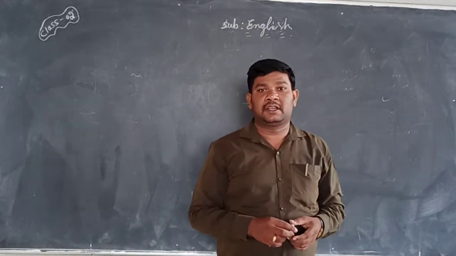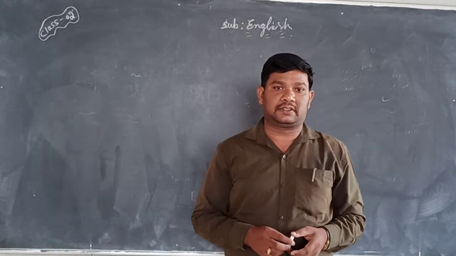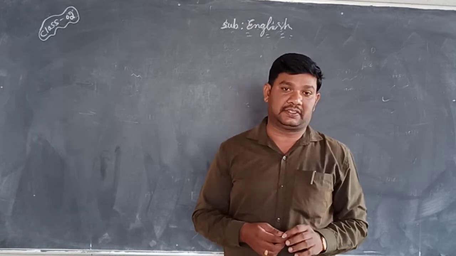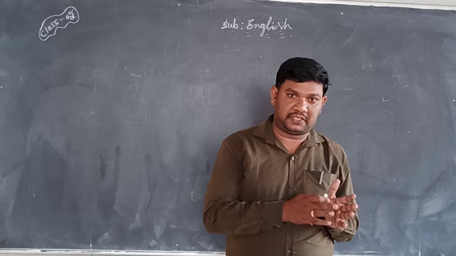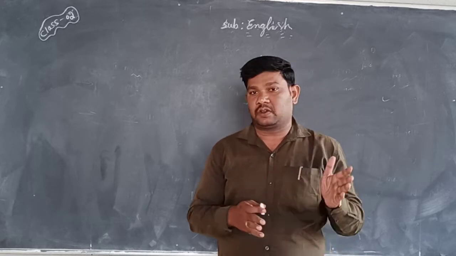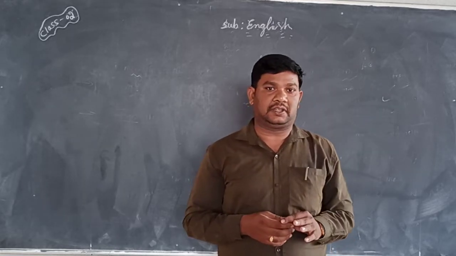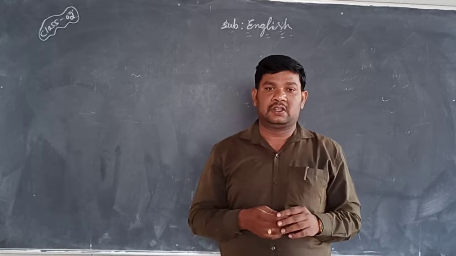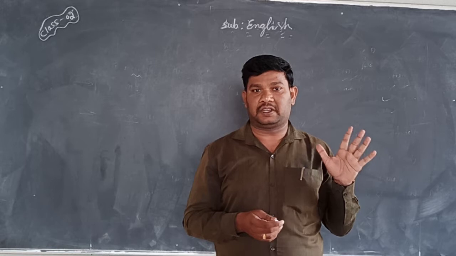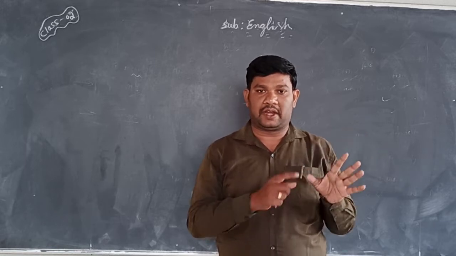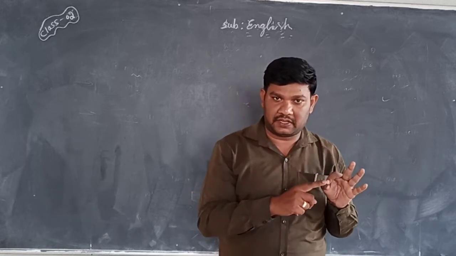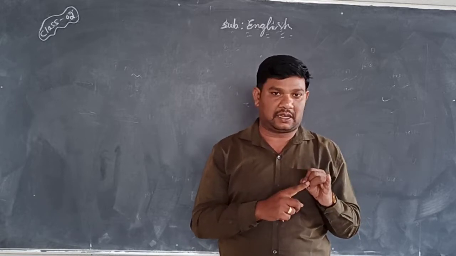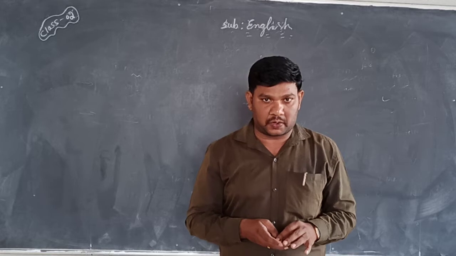Good morning, students. In the previous class we discussed sentences: the definition, the meaning, and also the kinds of sentences. Let us recollect what we discussed. I told you there are five kinds of sentences. One is the assertive sentence, second the interrogative sentence, third the imperative sentence, fourth the exclamatory sentence, and fifth the optative sentence.